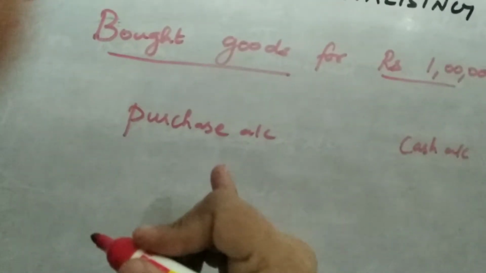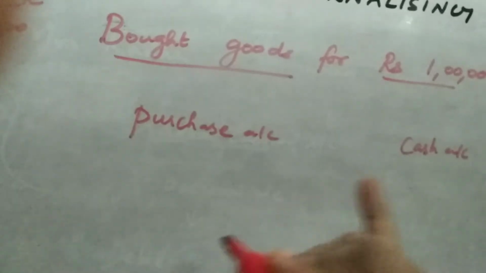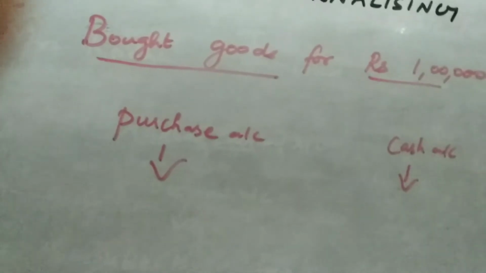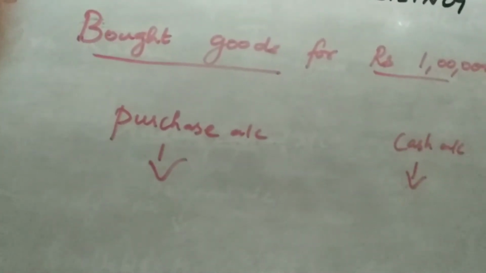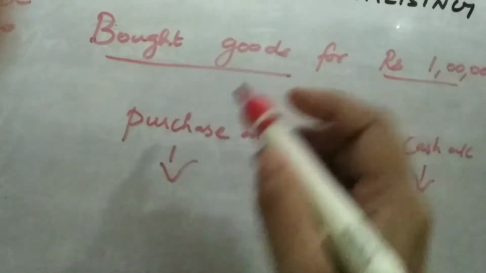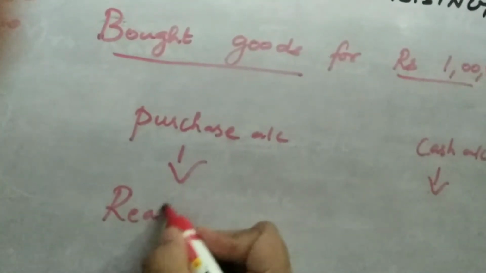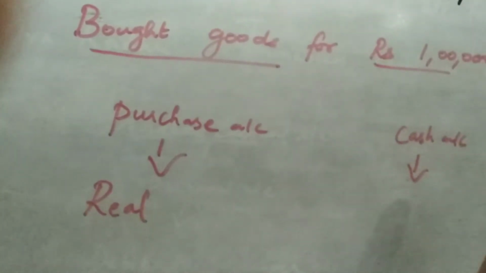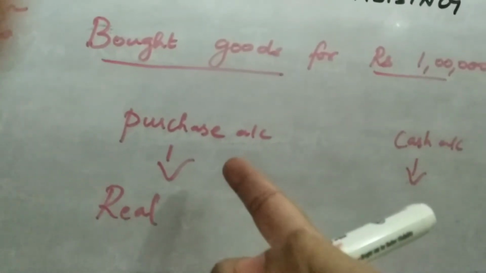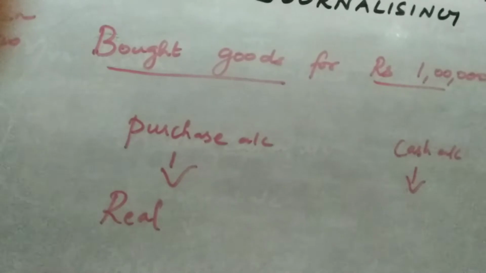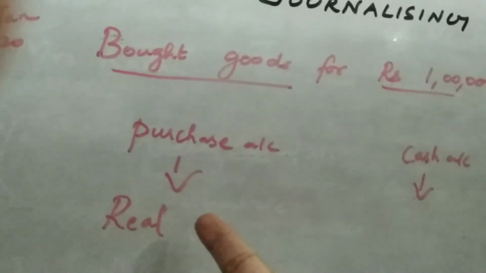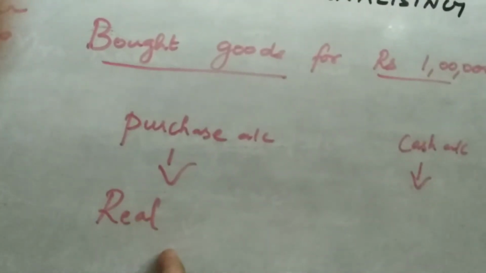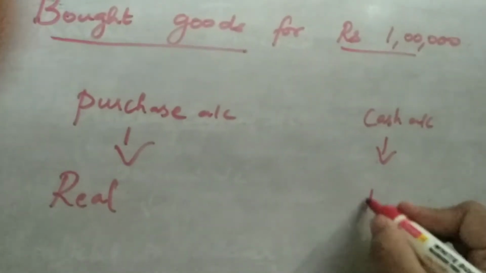Step 2, you are going to classify this into personal, real or nominal. So purchase, I am going to consider this as an asset as it deals with goods. So it can either be taken as real or nominal. I am going to take this as real. Even if you take it as nominal, this purchase will be treated as an expenditure, right? Anyways, this will be debited. Okay. So now as I am going to take this as a real account item, similarly cash also comes under